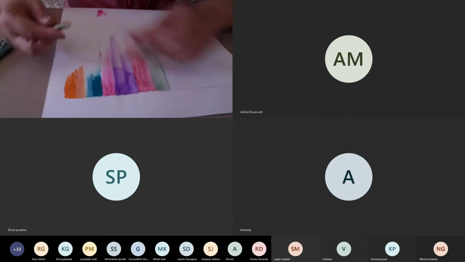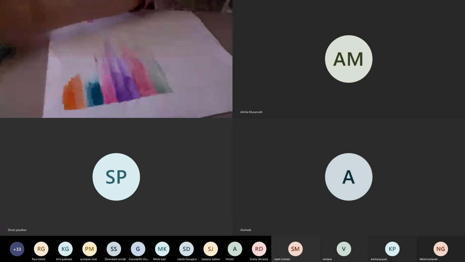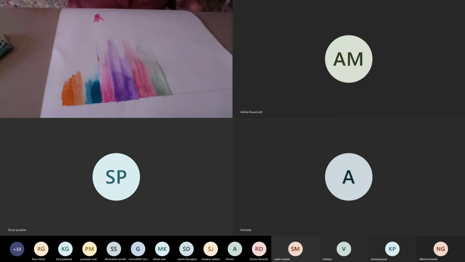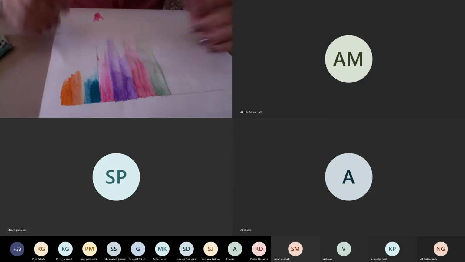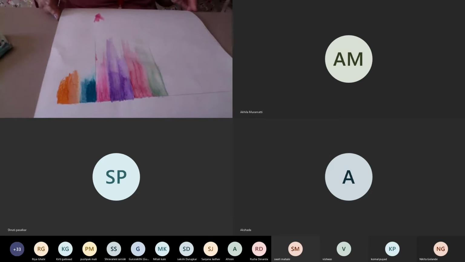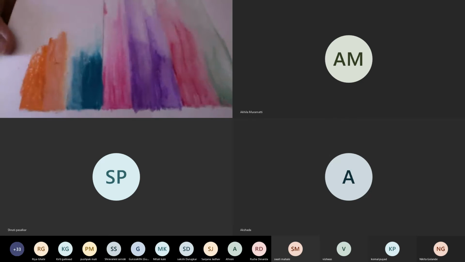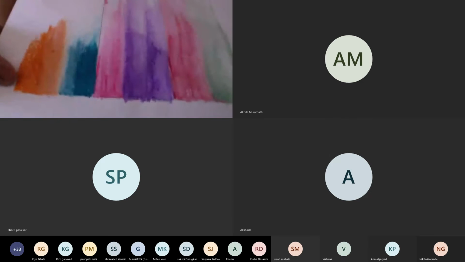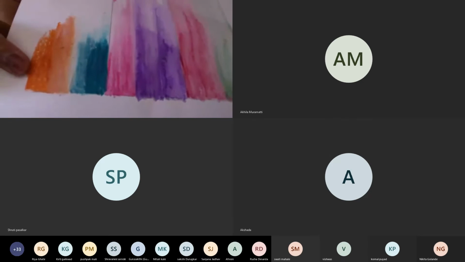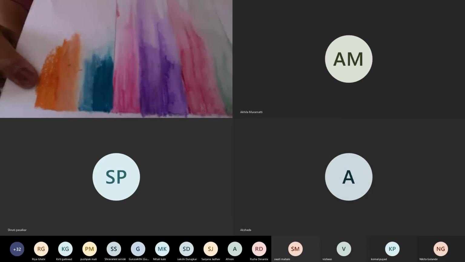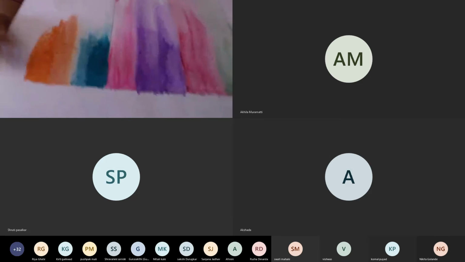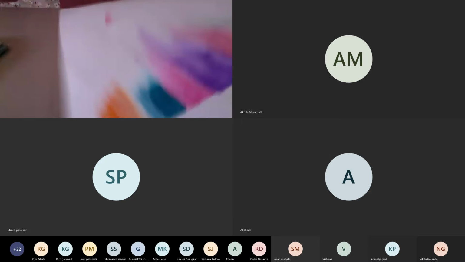So the mixing of oil pastels is a little less than compared to dry pastels. Unfortunately that product is not available with me right now, but the mixing of dry pastels happens in a better way than oil pastels, though oil pastels are good to start with.